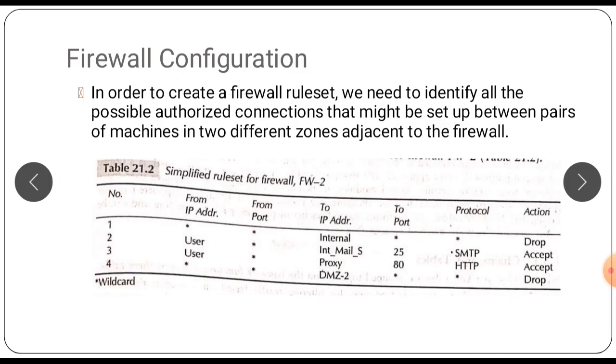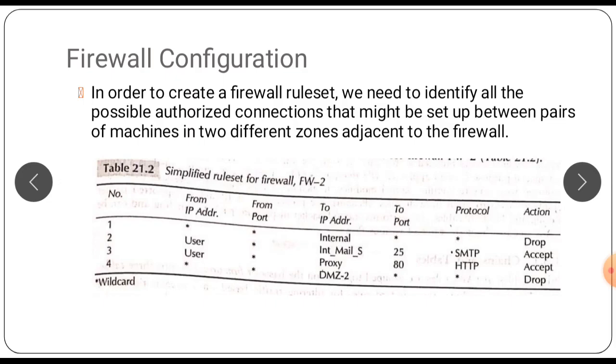So in the previous figure, we have listed servers in different security zones and specified their functionality. So in order to design the rule set of a firewall, we need to identify all possible authorized connections that might be set up between pairs of machines in two different zones adjacent to the firewall. So here this table shows a simplified version of a rule set.